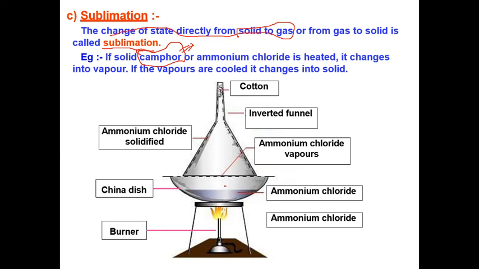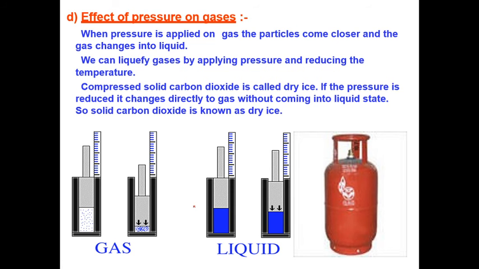And in this experiment here, they take the ammonium chloride. When they heat the ammonium chloride, it is converted into the gas directly, and after that it solidifies as ammonium chloride. When you give the heat, it is directly converted into the vapor form. This is the experiment. Now the next one, the effect of pressure on the gases or matter.